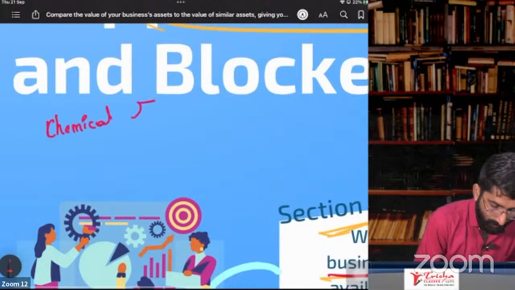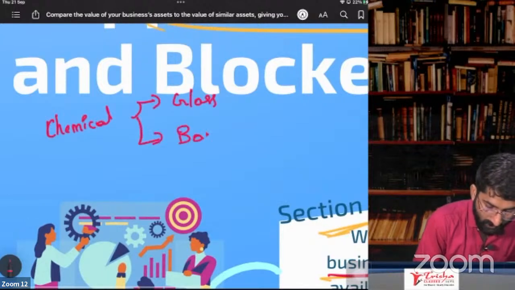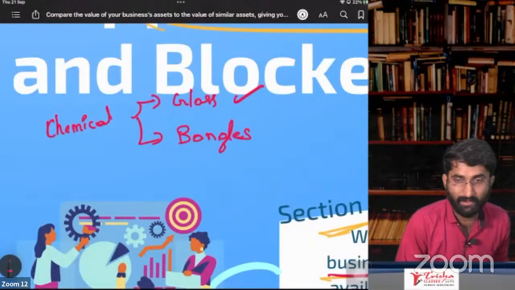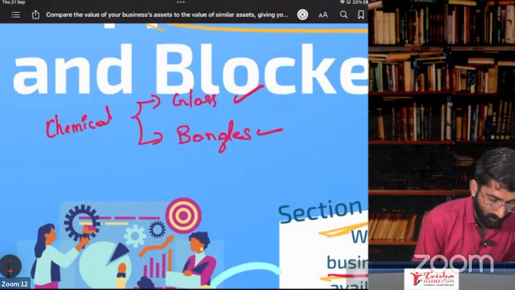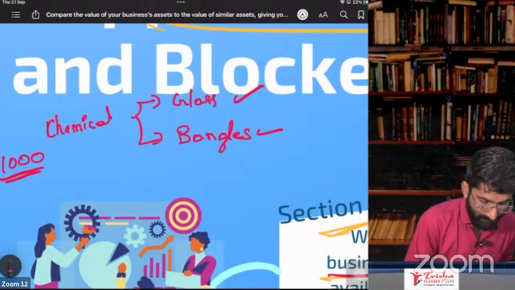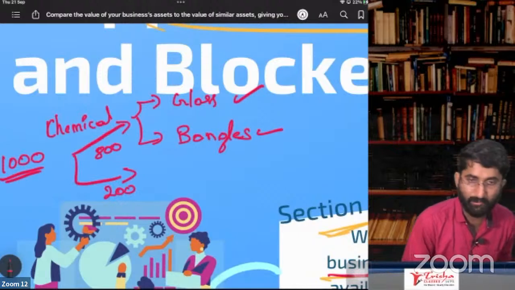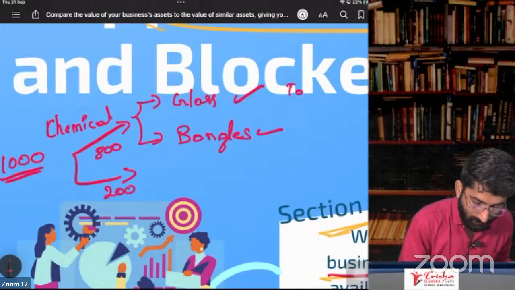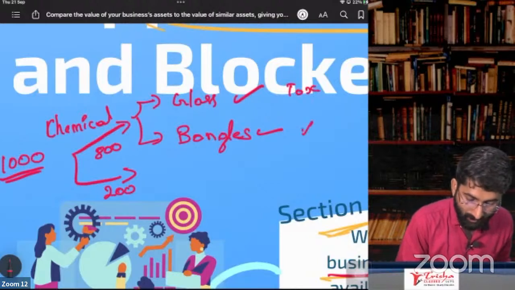In that, you are producing glass, which is taxable, and bangles, which is not taxable. Example, you purchase 100,000 tons of some chemical and you are using 800 tons for glass and 200 tons for bangles. You are selling both for business purposes, sir. But glass is taxable, but bangles are not taxable.